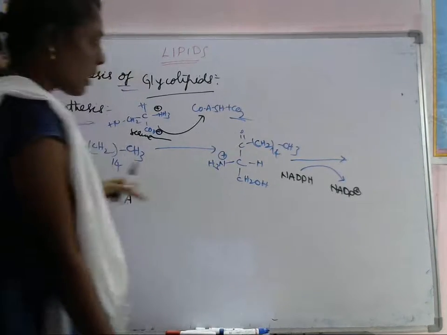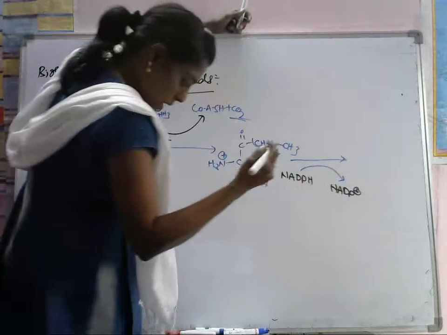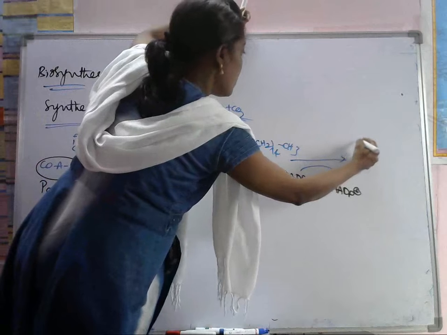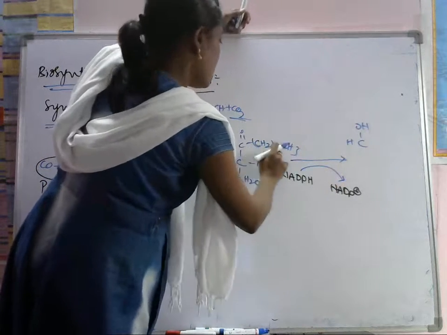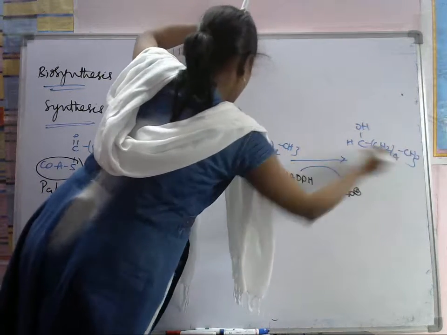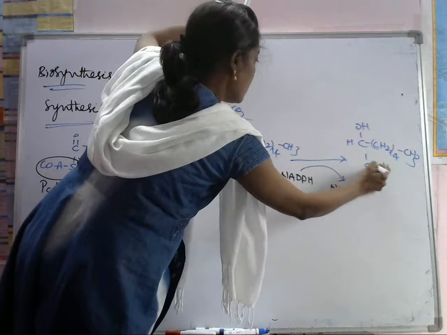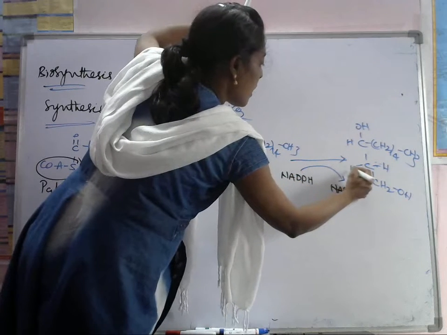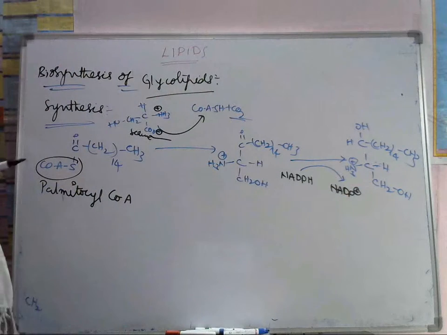So let's write how it will be formed. Here we got CHOH, and we have CH2 14 and CH3, and here C, H, CH2OH, and at this side we have NH3 plus.